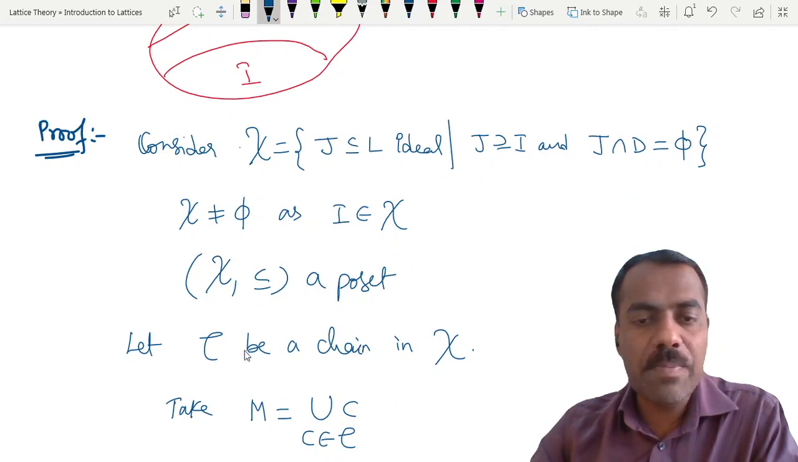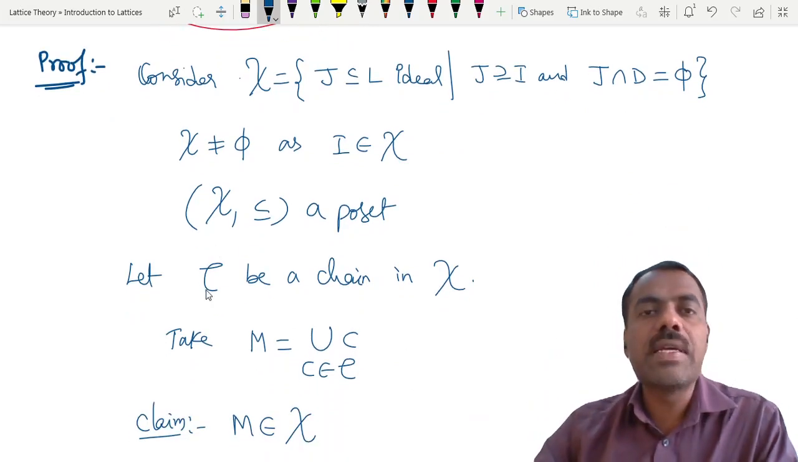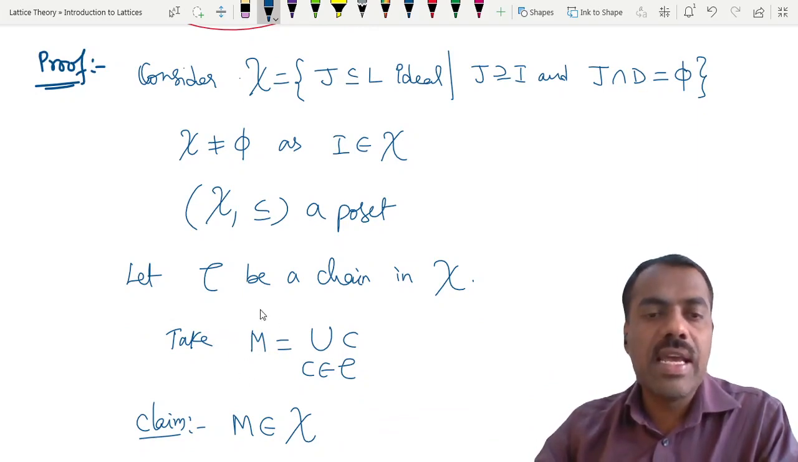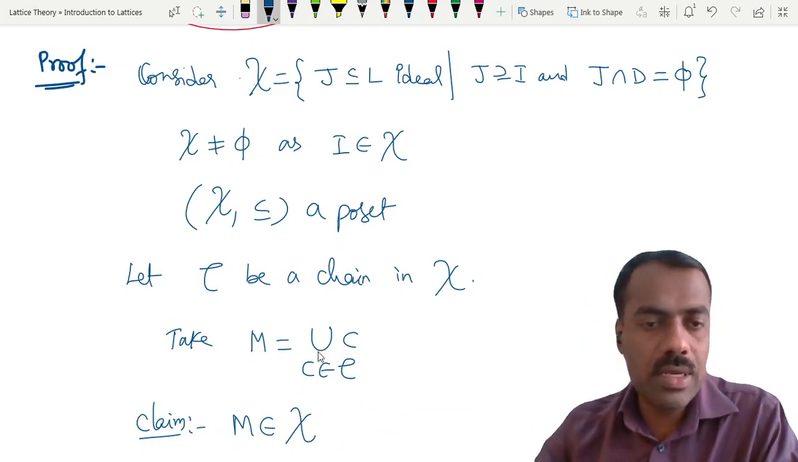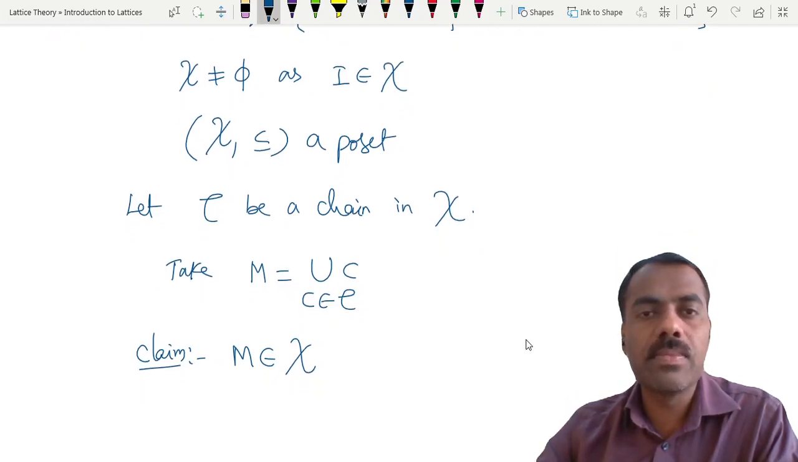Then C has an upper bound or not? This M is an upper bound for this chain C. Whether our M, whatever we have defined here, is an upper bound for C or not? That much at least you should be able to tell. The way we have considered M, is it an upper bound for this chain C or not?